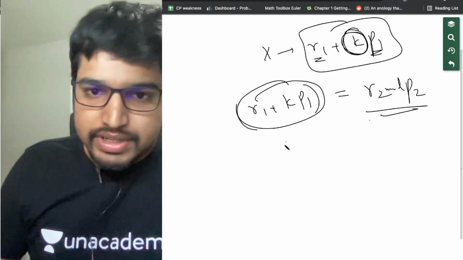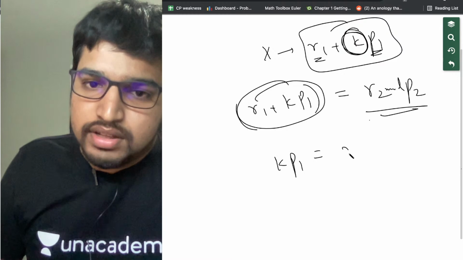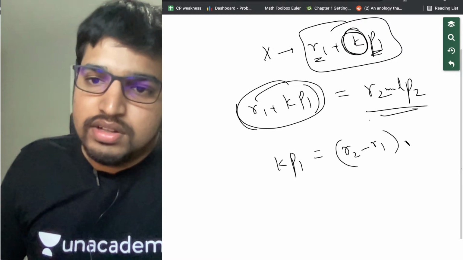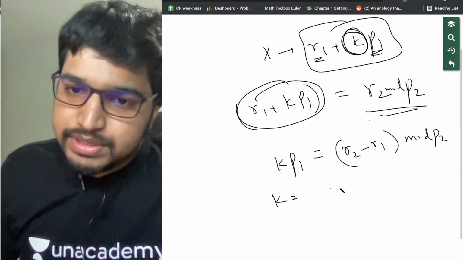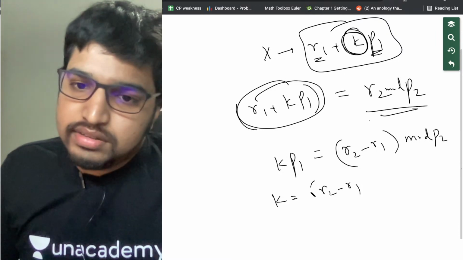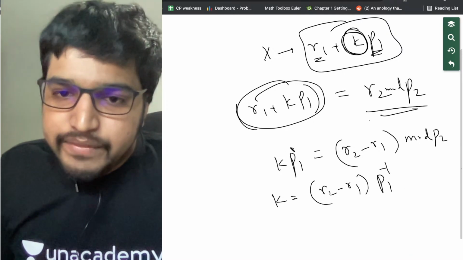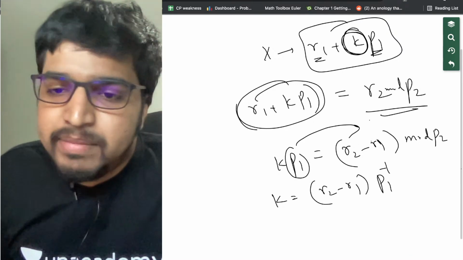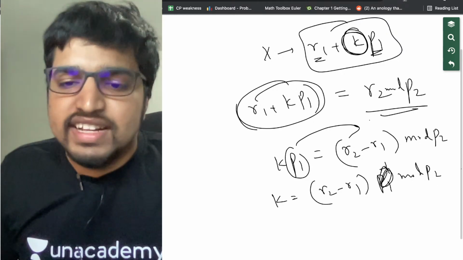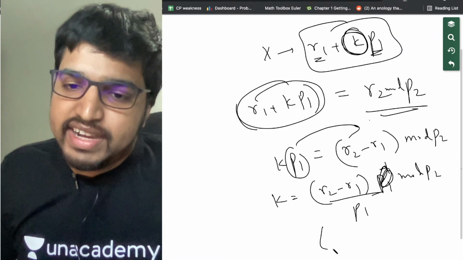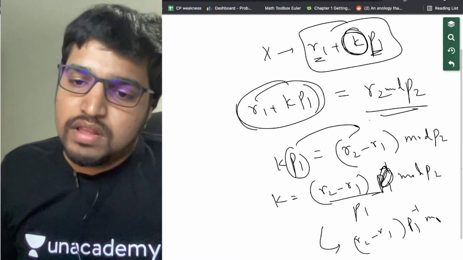Now k into p1 is equal to r2 minus r1 mod p2. Taking p1 to the other side, we multiply by p1 power minus 1. So k is equal to r2 minus r1 into p1 to the power minus 1 mod p2.